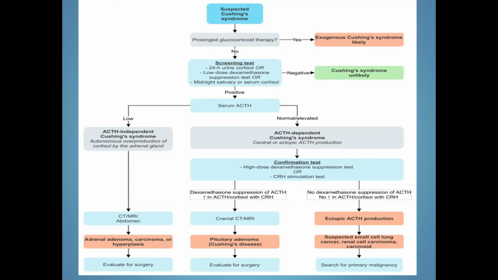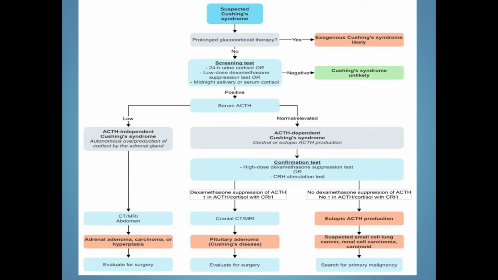If the serum ACTH is low, it is likely to be ACTH-independent Cushing syndrome, or primary hypercortisolism. Then we can go for a CT or MRI of the abdomen to screen the adrenal glands, and we can see a tumor like adrenal adenoma, adrenal carcinoma, or a hyperplasia of the adrenal gland. Then we evaluate for surgery.